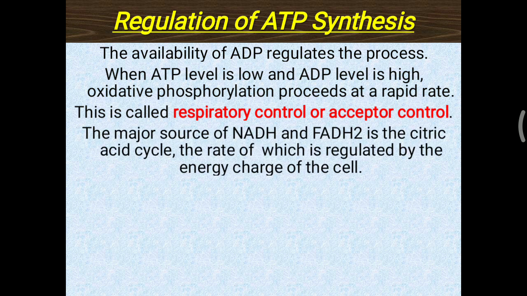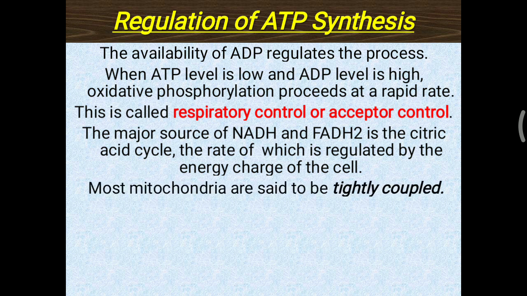The major source of NADH and FADH2 is the citric acid cycle, or the TCA cycle, the rate of which is regulated by the energy charge of the cell. Simply, high energy charge indicates a high level of NADH, FADH2 as well as ATP. Now, most mitochondria are said to be tightly coupled with oxidative phosphorylation.